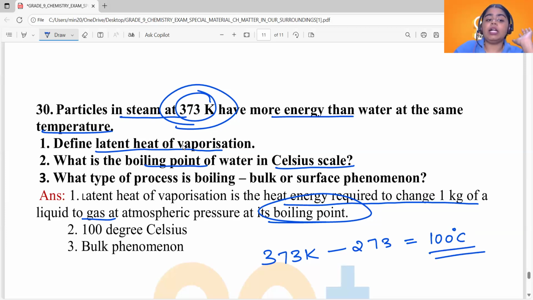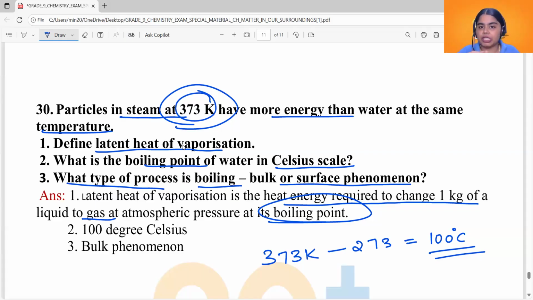Now, see the third one. What type of process is boiling, bulk or surface phenomenon? Boiling is a bulk phenomenon. Evaporation is a surface phenomenon. Now, why do we say boiling is a bulk phenomenon? Because we are heating it, right? We are heating a liquid to get it boiled, and all the particles in that liquid will get enough energy to break free from the force of attraction between the other particles to get converted into gas.